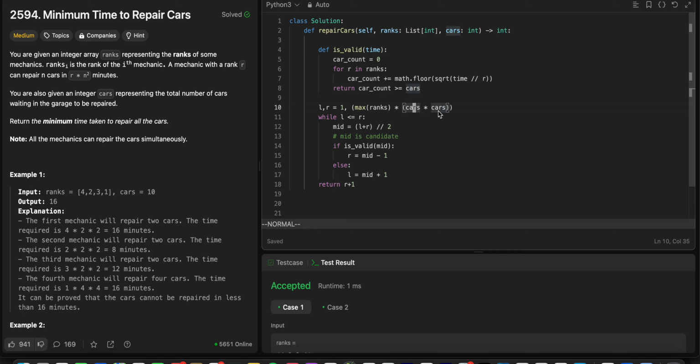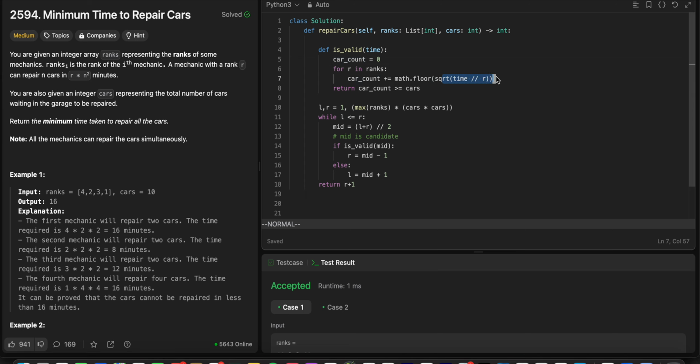I set the upper bound as max ranks times cars times cars, which is n squared, right? We have a candidate n, which is a minimum time candidate. We're going to check it in isValid. What we do is we keep counting the cars each mechanic can do in that time. We loop over the ranks, and then we have this equation: r times n squared equals the time. We have the time and we have the r. We just need to get the n squared, so we divide the time over r, and then we take the square root to get the n, right?